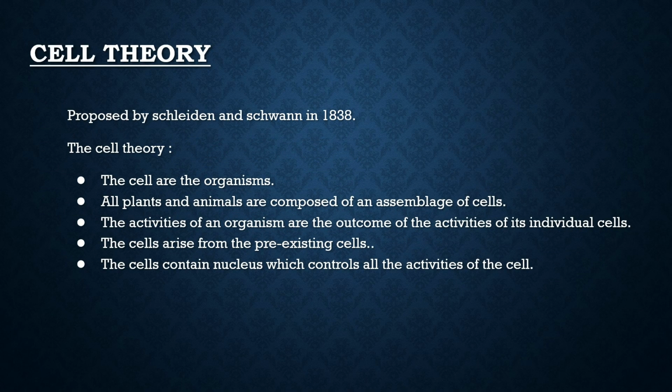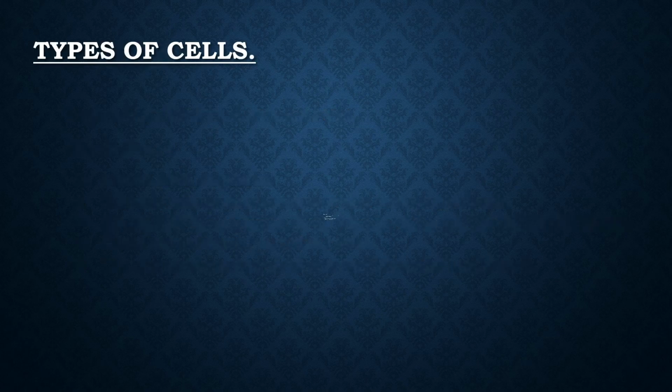Cell theory. Cell theory was proposed by Schleiden and Schwann in the year 1838. The cell theory states that the cells are organisms. All the plants and animals are composed of an assemblage of cells, which means a combination of cells. All the activities of the organism depend on the outcome of the individual cell. The cell arises from a pre-existing cell. The cell contains a nucleus which controls all the activities of the cell.